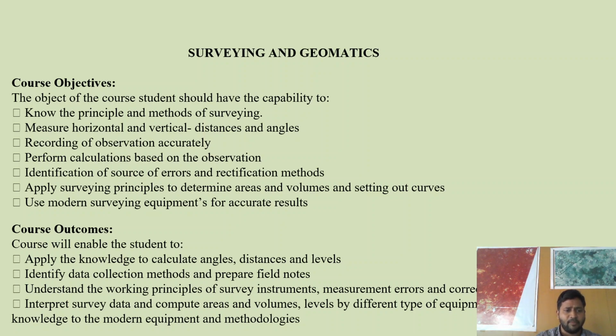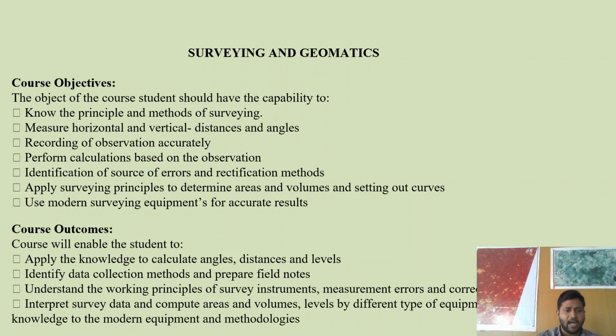My first outcome is applying the knowledge to calculate angles, distance, and levels. After the completion of this course, the student can calculate angles, either horizontal or vertical, and can measure linear or angular measurements. And not only this, the student can take the levels, the elevations on the ground.